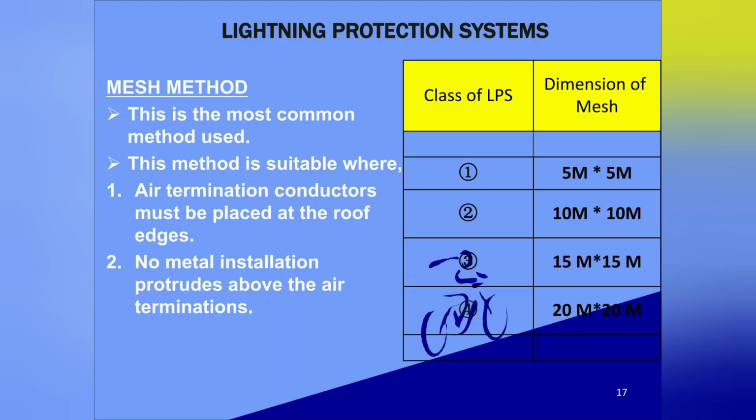The third lightning protection system method is the mesh method. This is the most commonly used method. This method is suitable where the air termination conductors must be placed at the roof edges. No metal installation shall protrude above the air termination. The class of the lightning protection system and the dimensions of the mesh as per IEC 62305 are given in the table. For class 1 protection, a 5 meter by 5 meter mesh is required, for class 2 protection, a 10 meter by 10 meter mesh is required, for class 3 protection, a 15 meter by 15 meter mesh is required, and for class 4 protection, a 20 meter by 20 meter mesh is required.